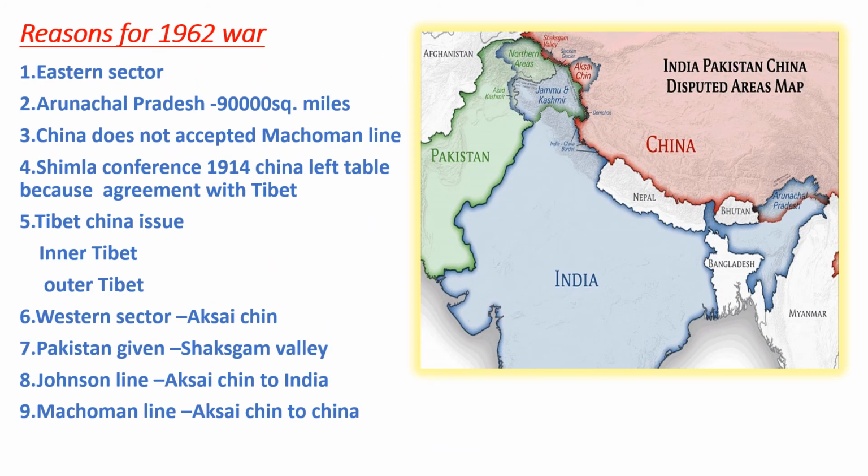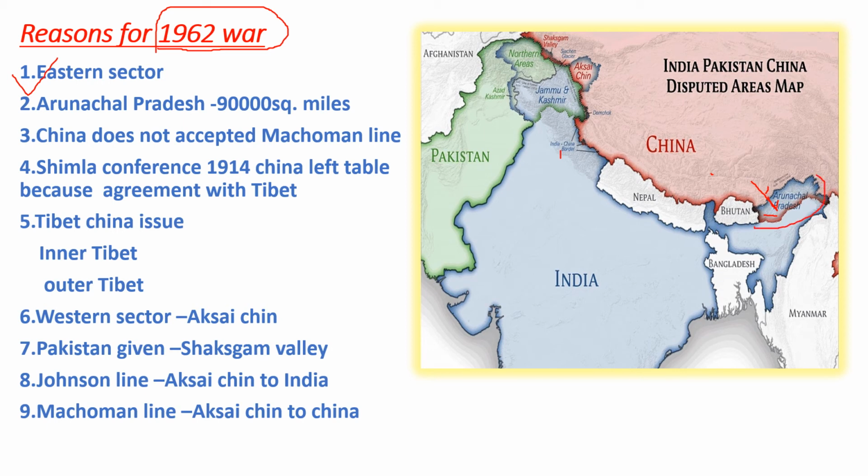If you need to understand India and China, then you must understand it in the proper way. The 1962 war has many reasons why that war happened, and with that war, how India's and China's policy changed for many years. Now, first, if we talk about the Eastern sector, the Eastern sector is about Arunachal Pradesh. Here you can see there is a red line, and that red line marks China's boundary claim over here.